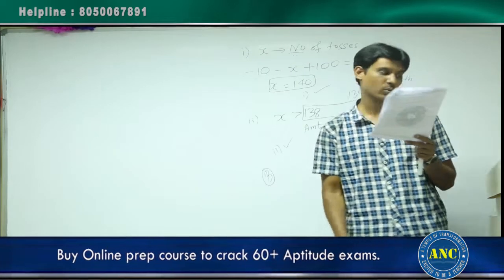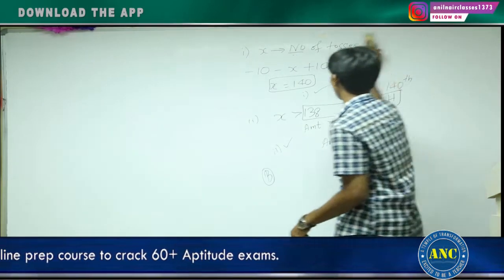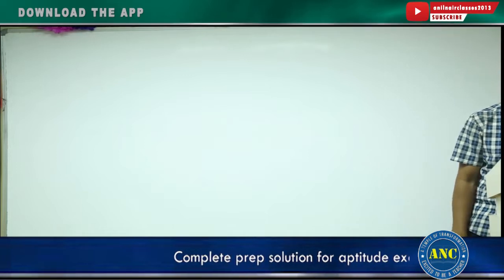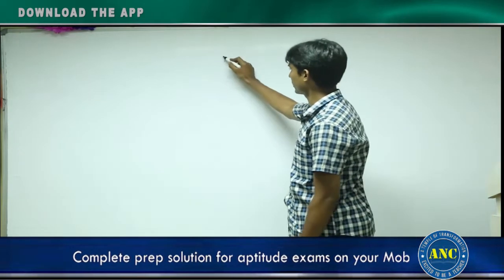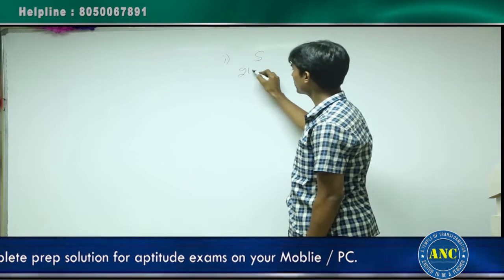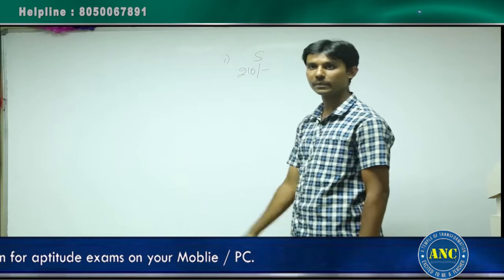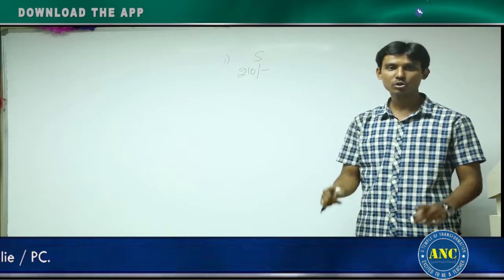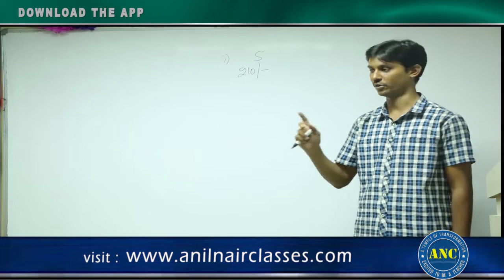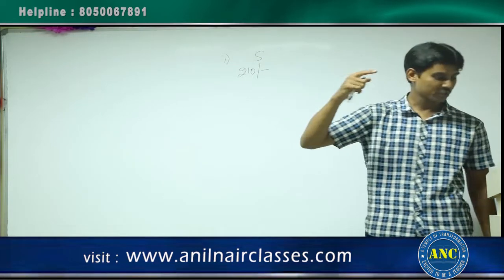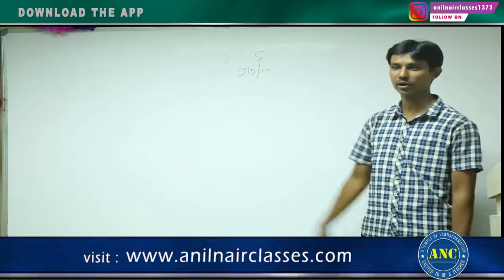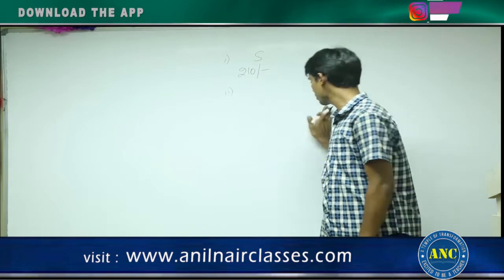See here, statement 1 alone. Statement 1 is telling that the last label obtained by her was S, and the total amount spent was 210 rupees. Totally she is spending 210 rupees. One soap is 10 rupees, so 21 soaps she will buy. That we understood. But the last is S. The question is asking how many P's she got. Can you find out how many P's she got? No, you cannot find it. So that is ruled out.